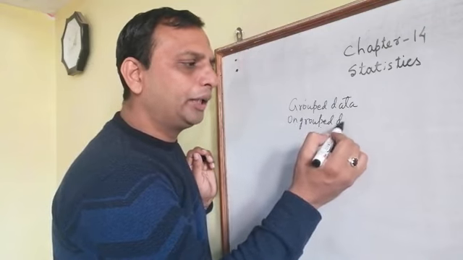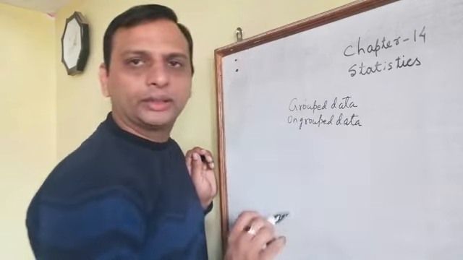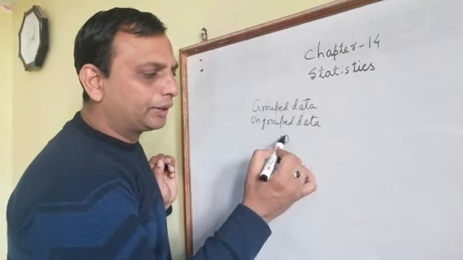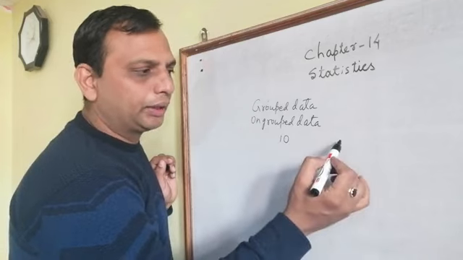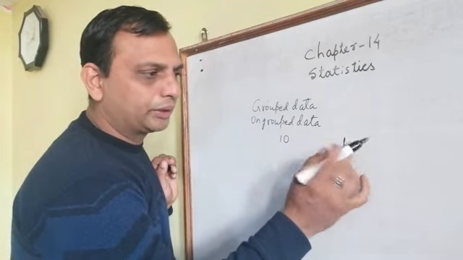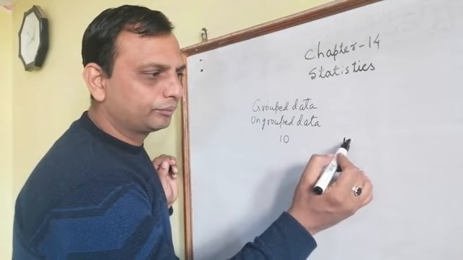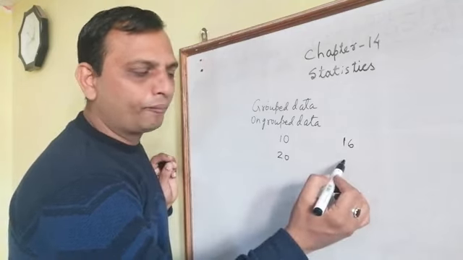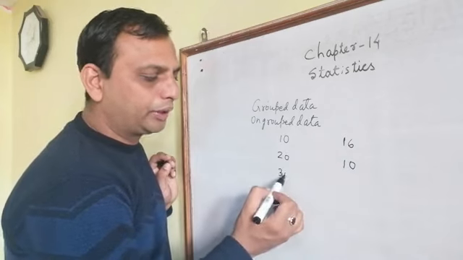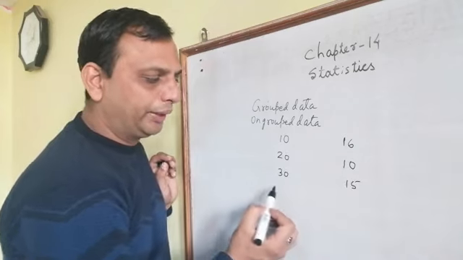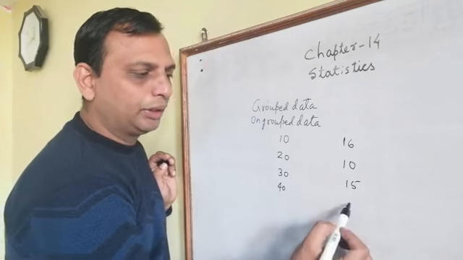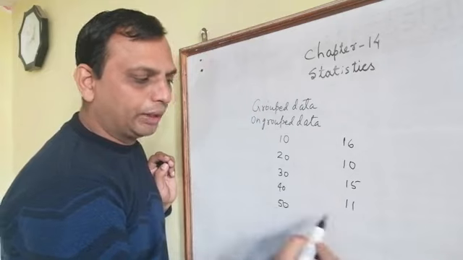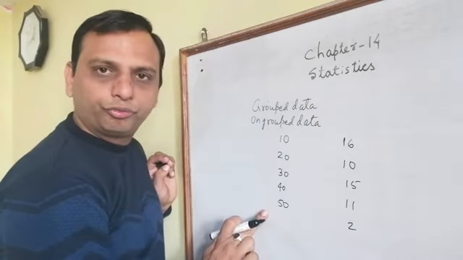So what do grouped data and ungrouped data mean? We'll take one example. Suppose in a mathematics examination, 5 students got less than 10 marks. Suppose 60 students, and some students got 20 marks, that is 10 students. Some got 30 marks, the other 50 students. And 40 marks, another 11 students. 50 marks, the other 2. So this is out of 50 marks.